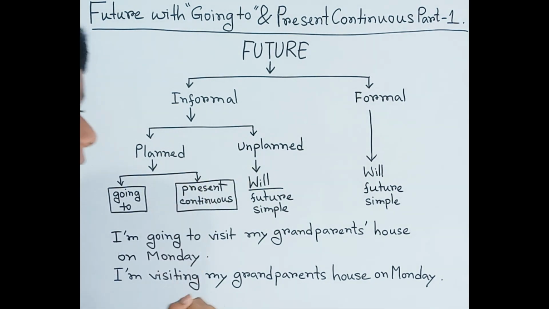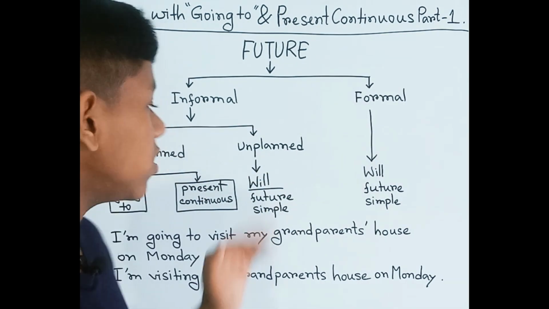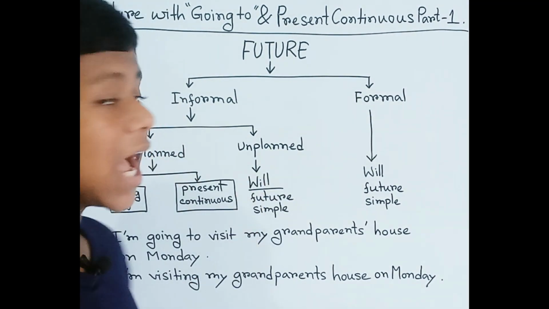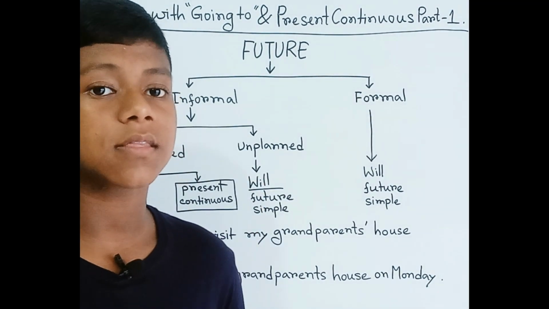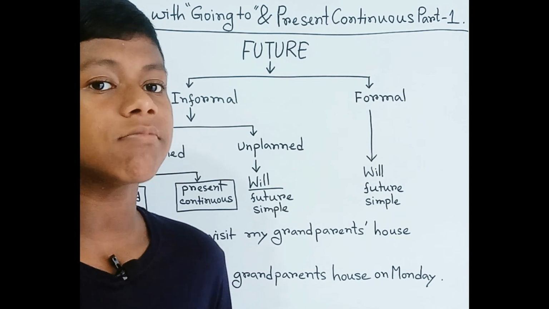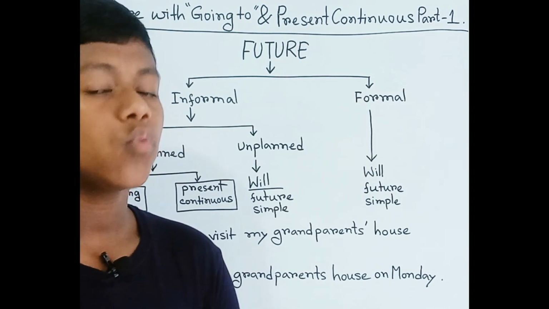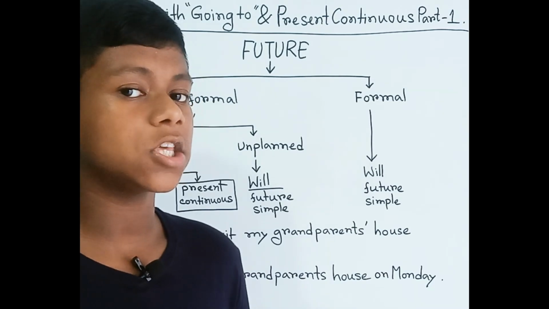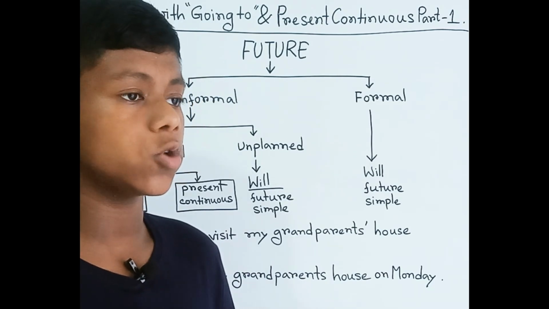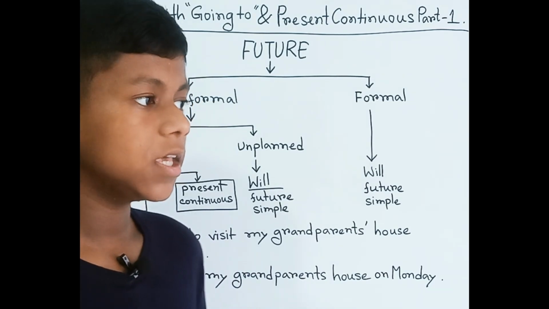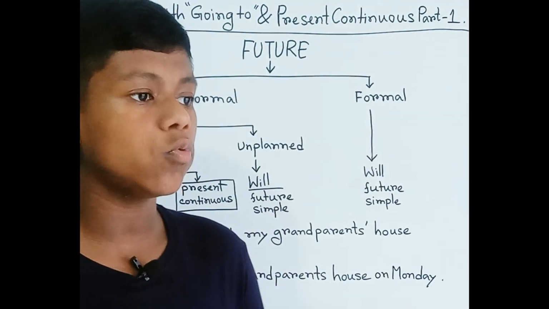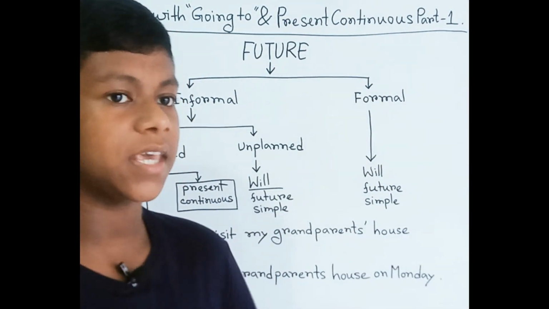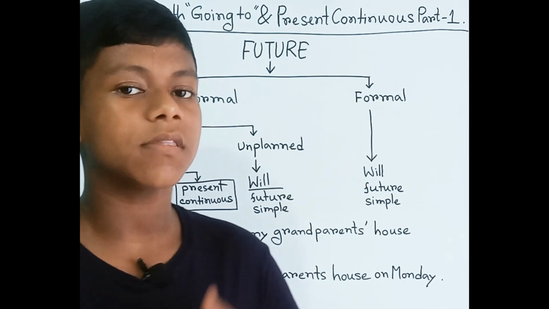And if we talk about unplanned, as we learned during the future simple tense, unplanned means you have decided something without planning. You have decided it at the moment of speaking, and it happens suddenly.